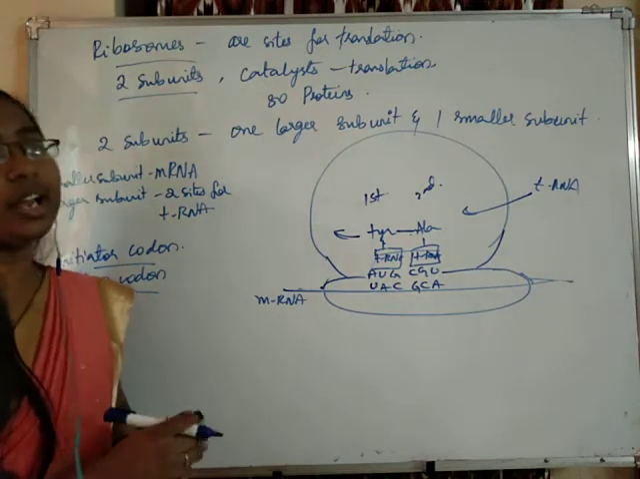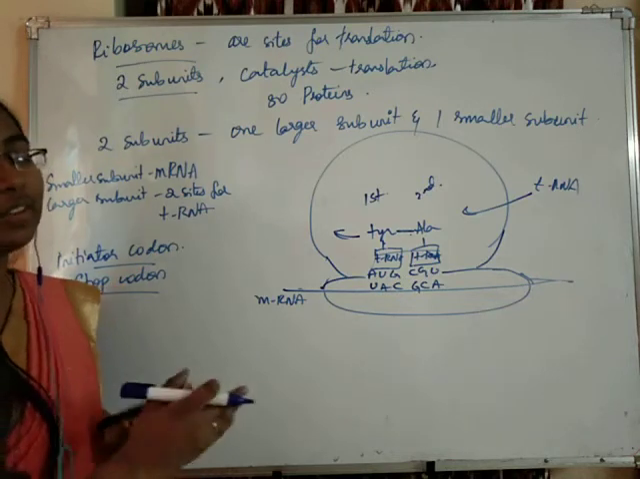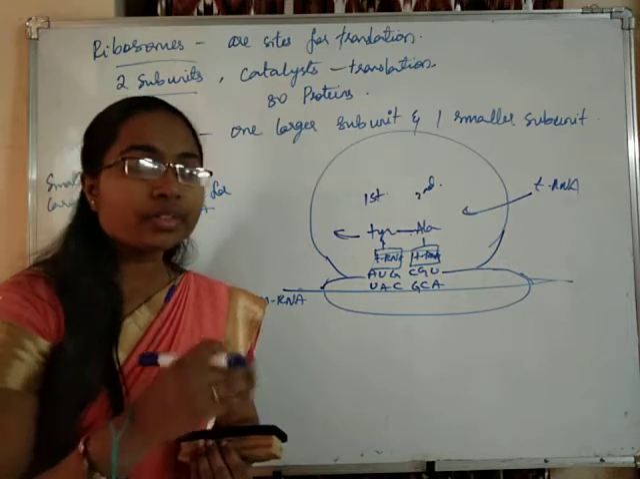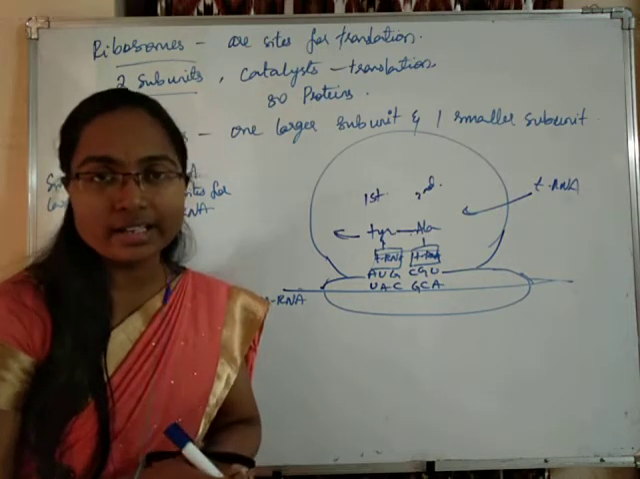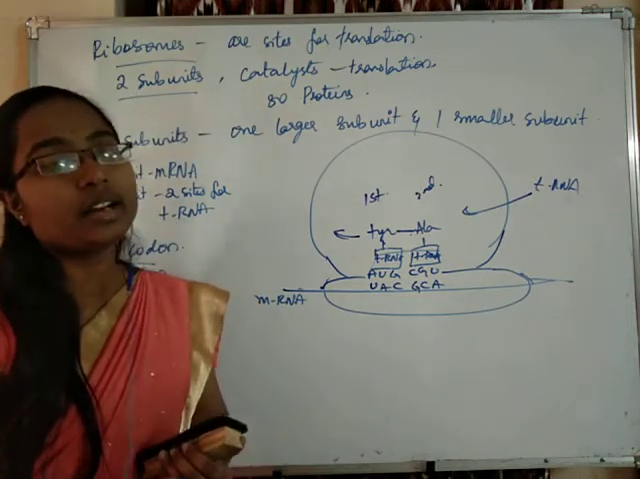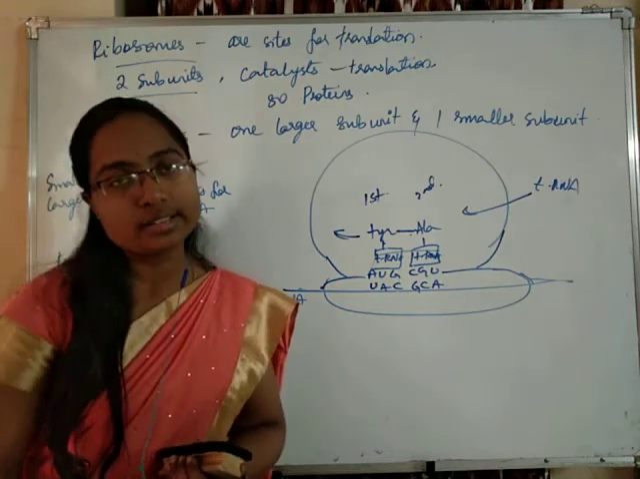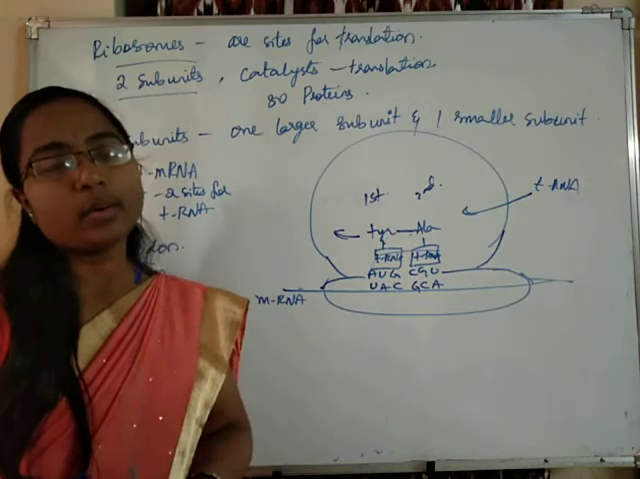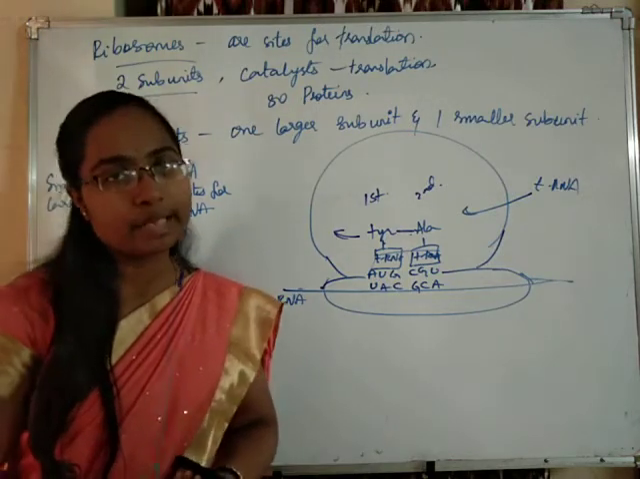So between the 3 dash and 5 dash ends, the translation will be continuing. Okay. And this is occurring with the help of tRNAs. Ribosomes are acting like catalysts for translation. tRNA is acting as an adapter. It is bringing the required amino acids and adding them to the polypeptide chains.